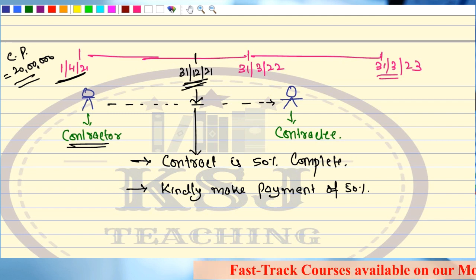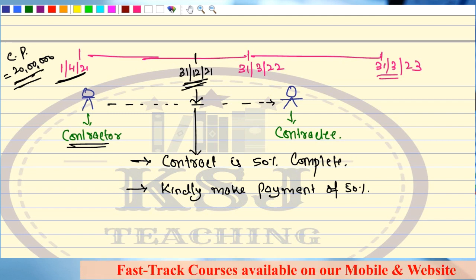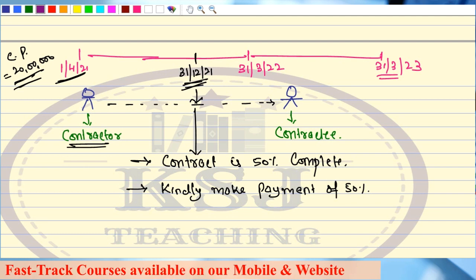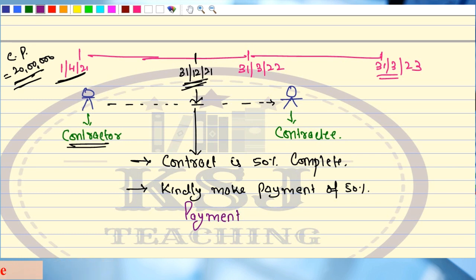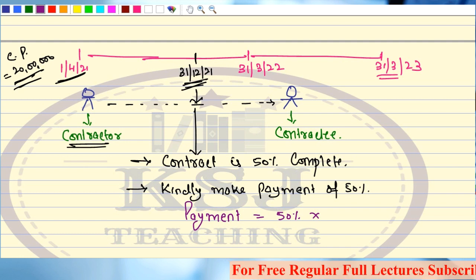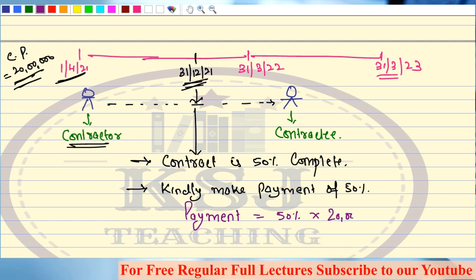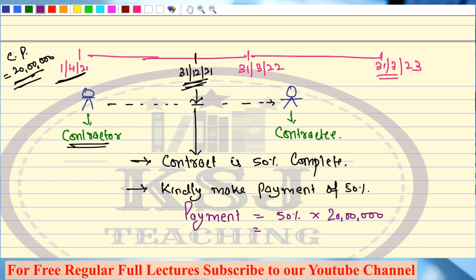He says that if the contract price is 20 lakh, I have completed 50% of the work. So what is the payment that he is expecting, sir? He says, pay me 50%. 50% of what? 50% of the contract price. That is what he has to receive, right? So 50% of 20 lakh, he says, sir, pay me 10 lakh.